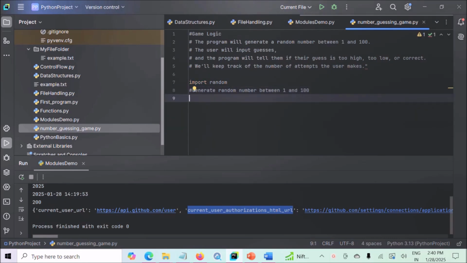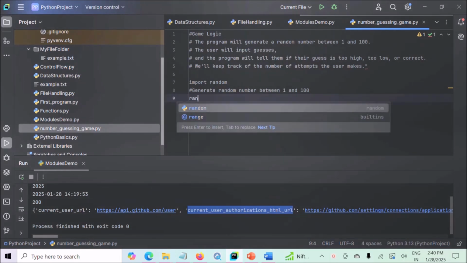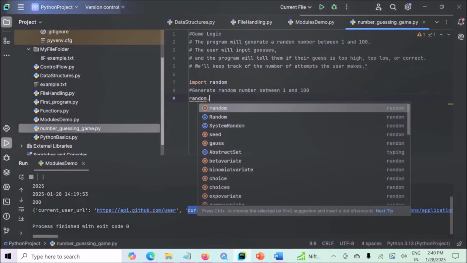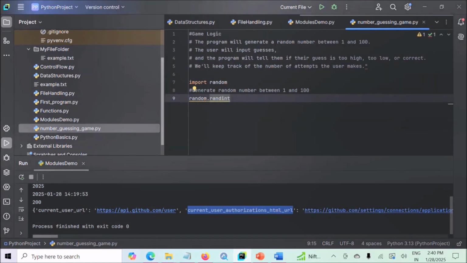Now how to do that? We will use this random module, random dot, and in this module we have a method called randint. This will generate a random number between 1 and 100. So 1, 100. Here both 1 and 100 are inclusive. Now this statement will generate a random number the user needs to guess. So let's store this random number in a variable.